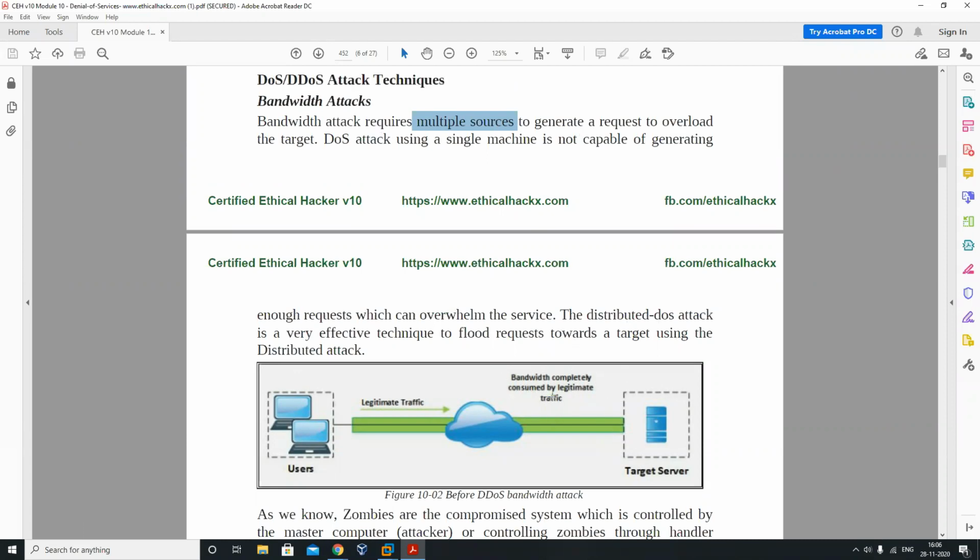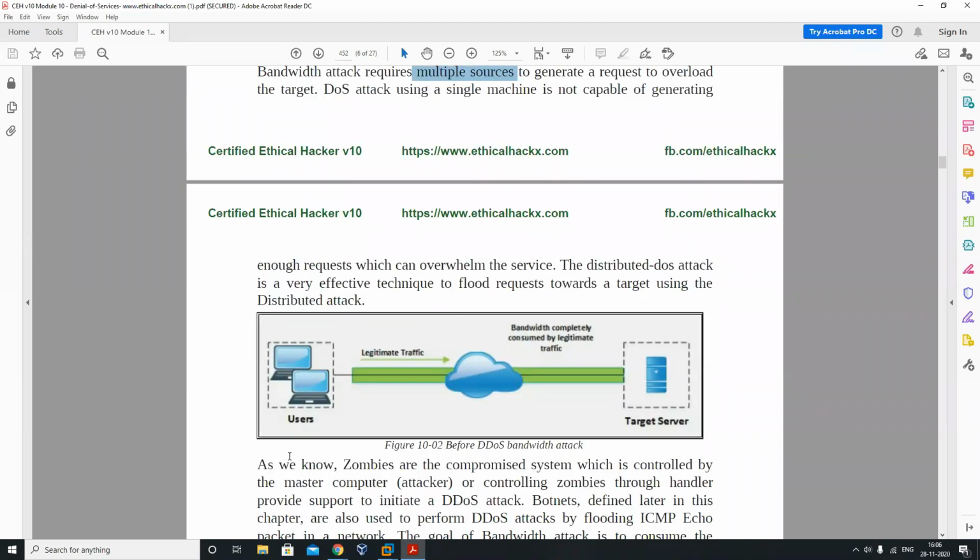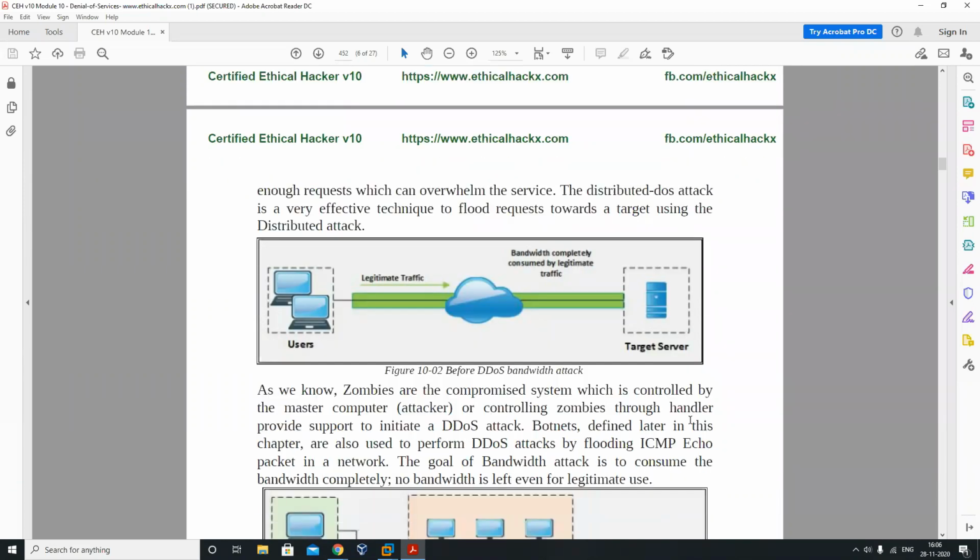So I will say this is simply an attack type which uses multiple compromised servers and PCs that we can use. And as we know, zombies are the compromised systems which are controlled by the master computer, which is the attacker. Controlling zombies through a handler provides support to initiate DDoS attacks. See, and you can see botnets, defined later in this chapter, also perform DDoS, which is flooding ICMP echo packets in the network,